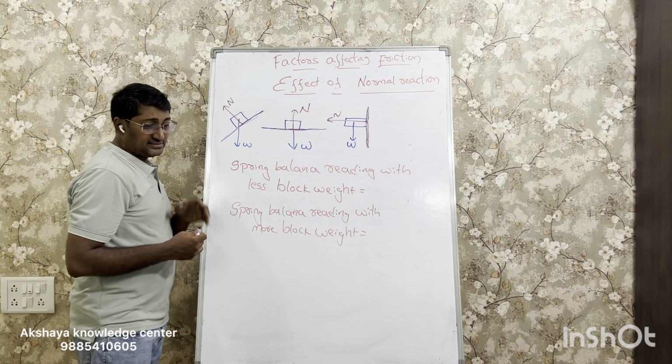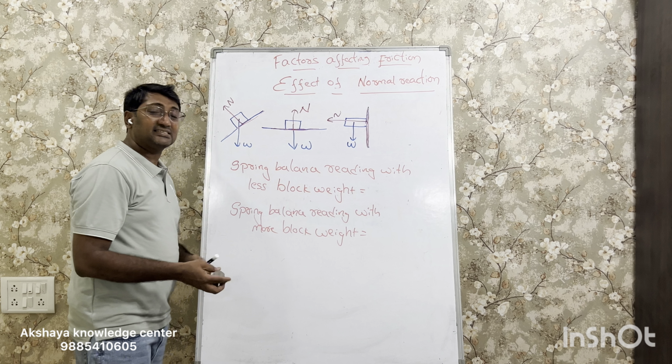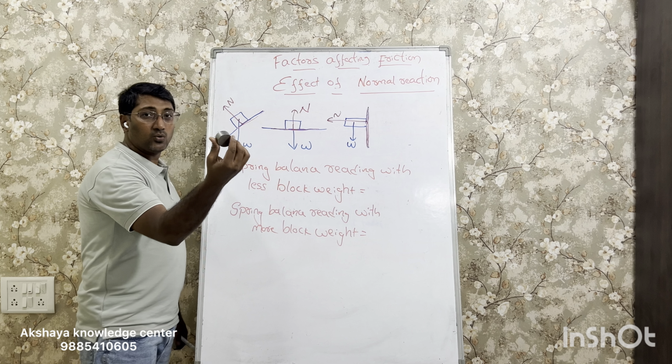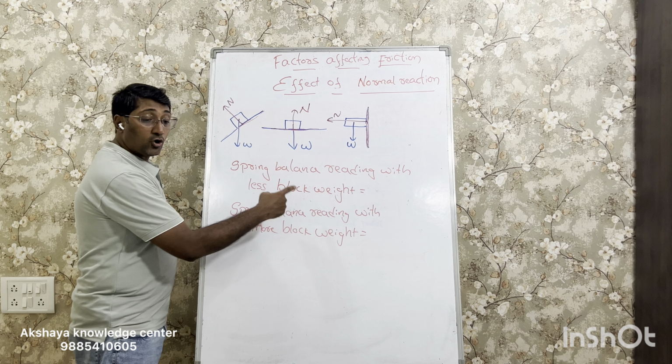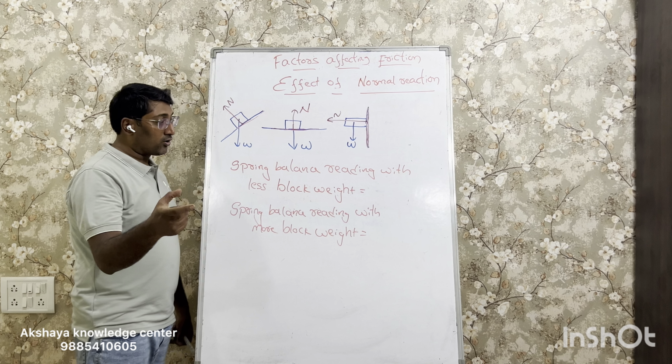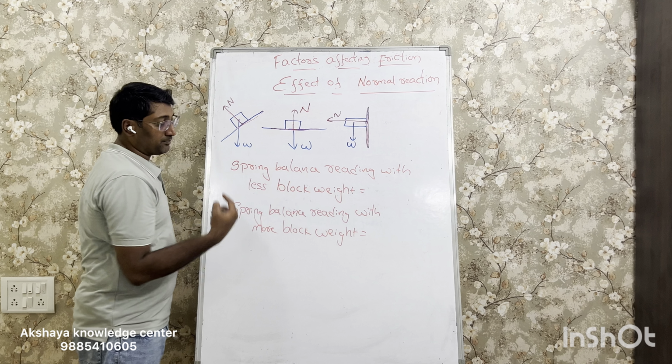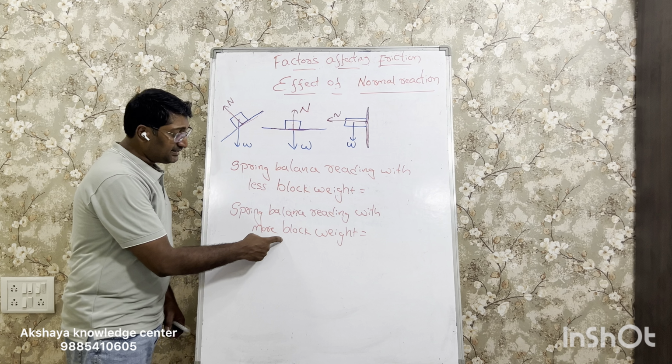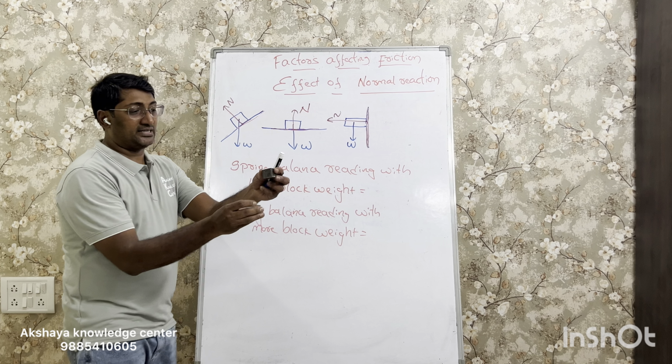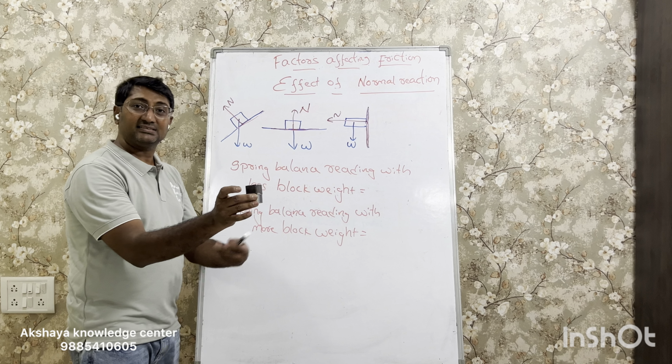The first one is, we will use only a single block, that means 200 grams on top of our wooden block or the plastic block to observe the spring balance reading. And second time, we will give more force, that means we will apply 2 of them and see the results.